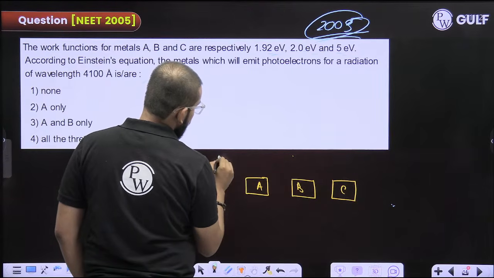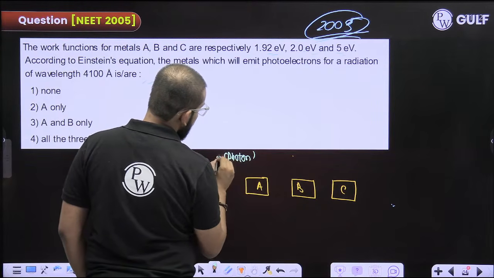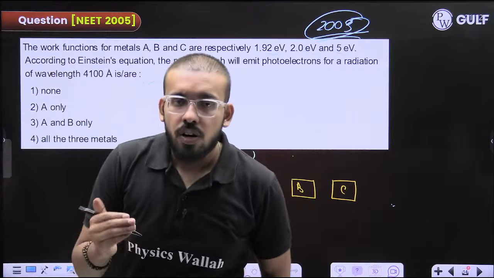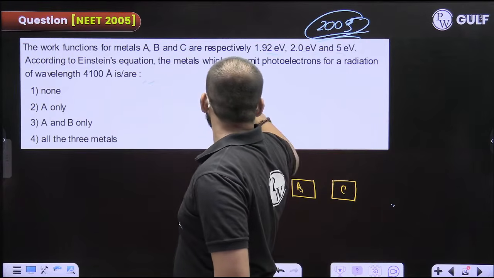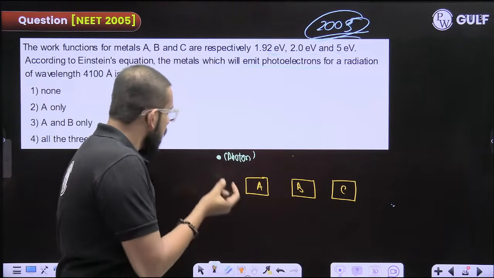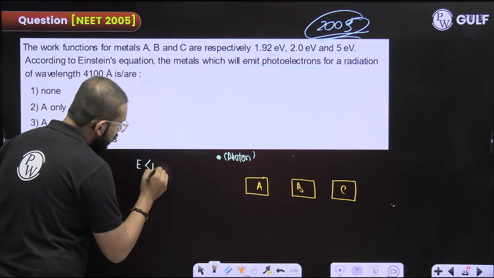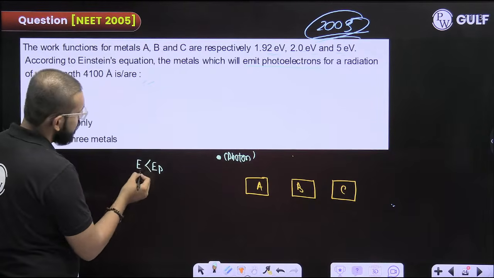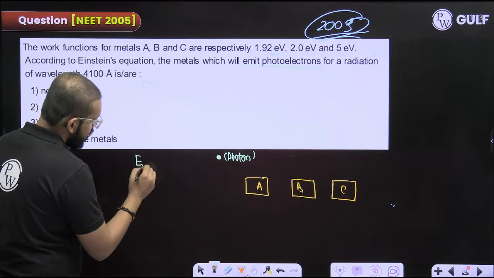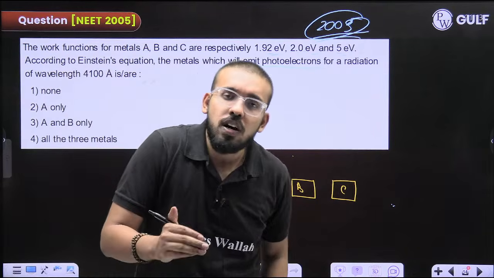But there is a photon which is incident, a photon having some wavelength. The same photon is incident on each of these. Now, which of the three metals will emit photoelectrons? That means they will show the photoelectric effect. The metal whose work function is less than the energy of the photon incident on them will show photoelectric emission.